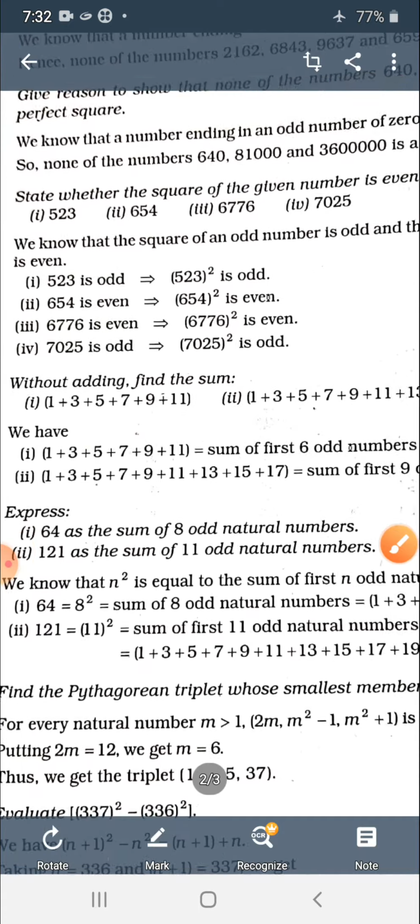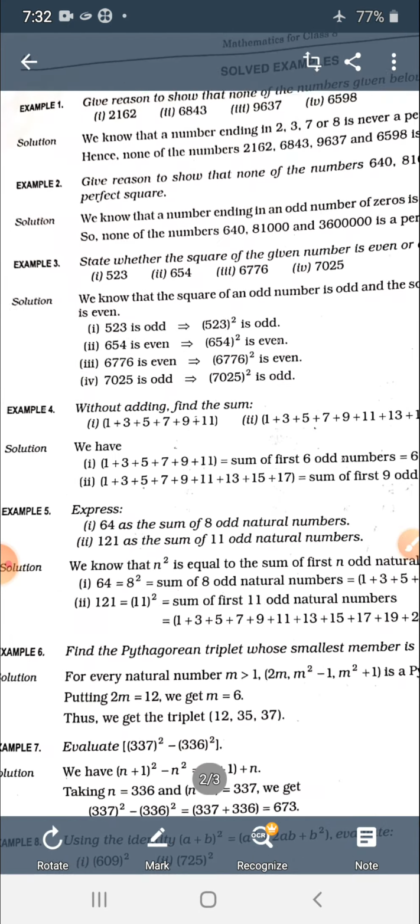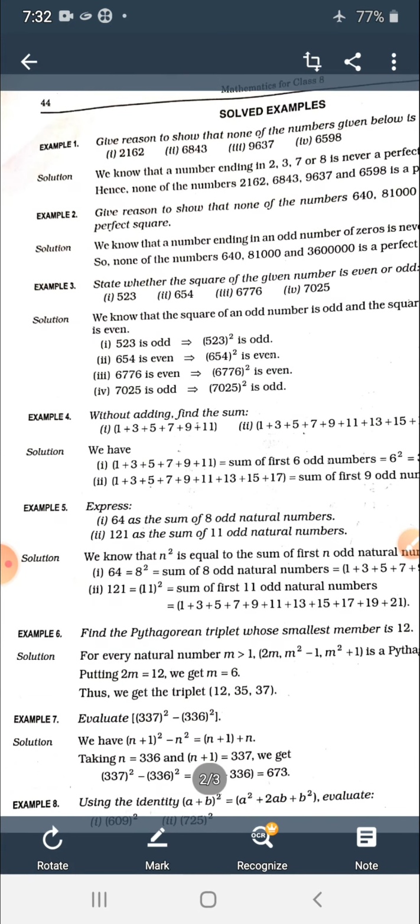Without adding, find the sum. This is very simple. This is also mentioned in the properties. If you see property number 9, you come to know that for every natural number n, the sum of the first n odd natural numbers equals n square. Just remember it must start from 1, and it must be continuous. There should not be any missing odd number between them.